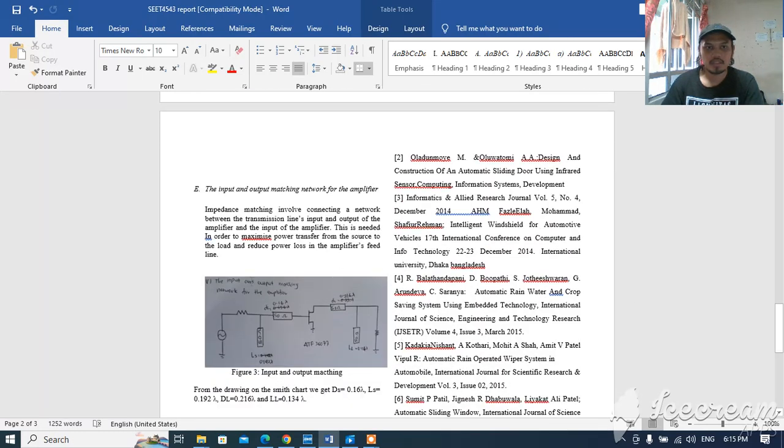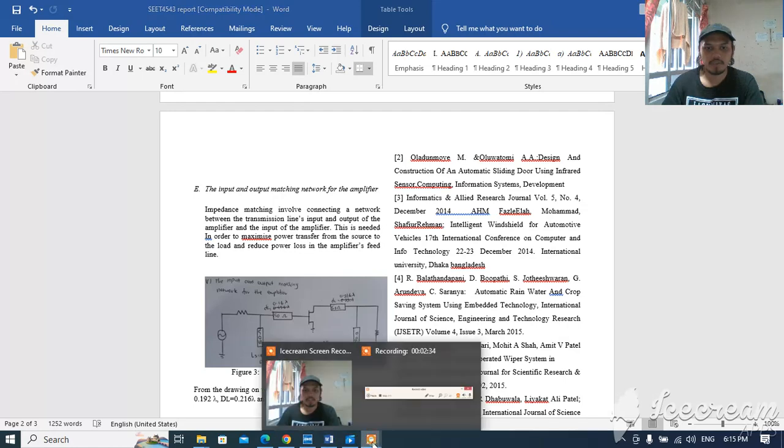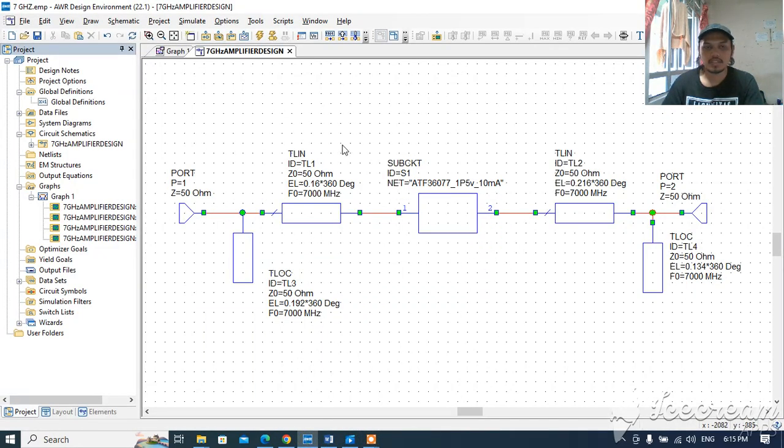And next, the input and output matching network for the amplifier. This is the circuit in the AWR software, and here is the value of DS 0.16, and this is LS 0.192 that we get. And here we get the value of LS 0.134, and this is LL, and this is DL 0.216.